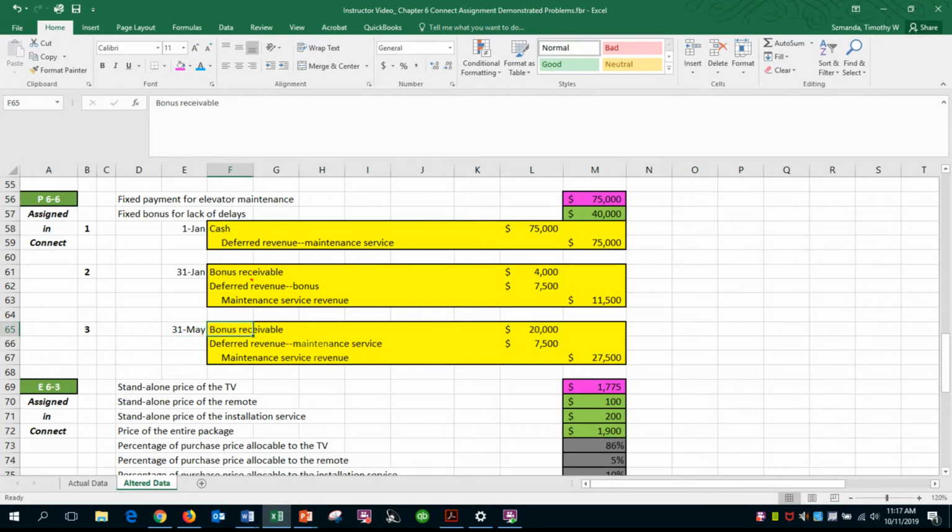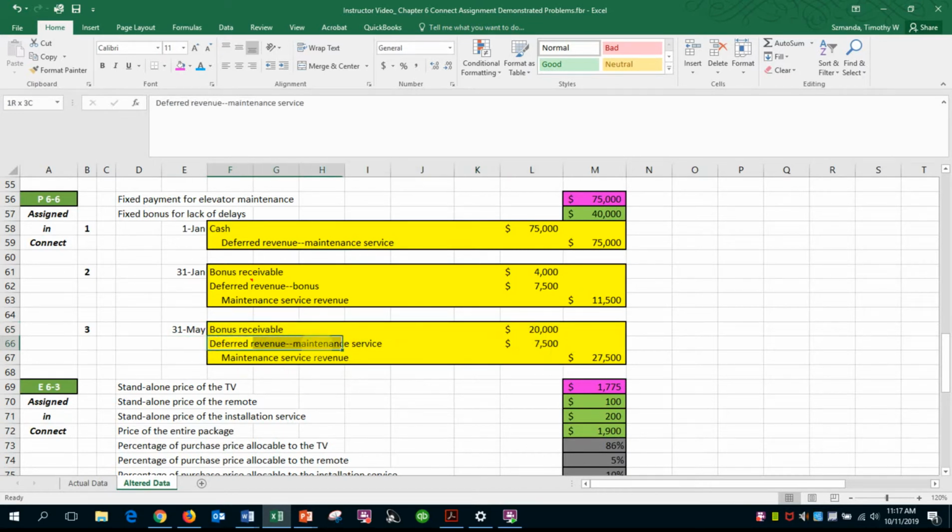And so they book those first 5 months of $20,000. So they have 4,000 times, which is a monthly rate on the bonus, times 5 months, which is 20,000. So half of the bonus is earned. Because at this point, on May 31st, while they initially thought they would not qualify, they discovered that they will qualify, very likely qualify. So they book the receivable.